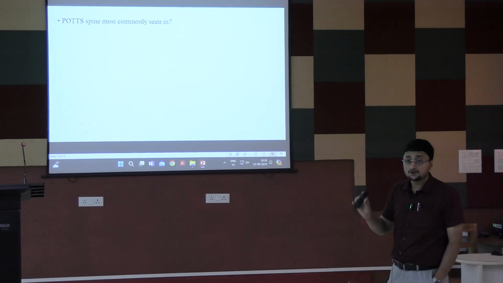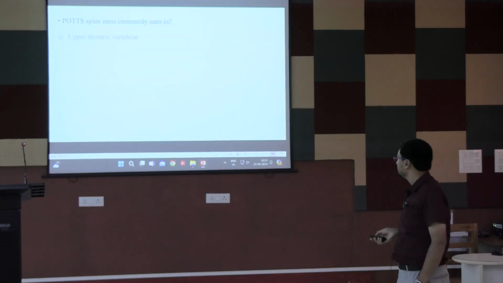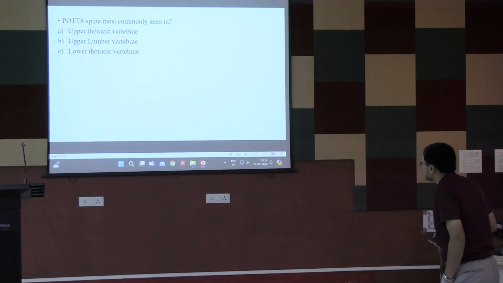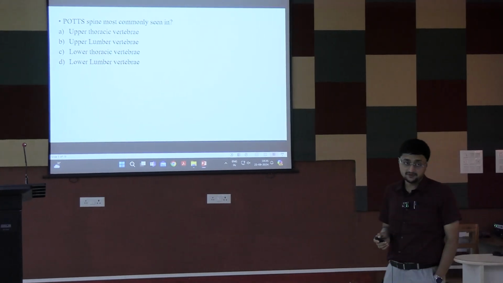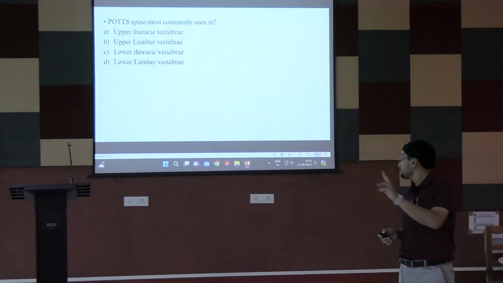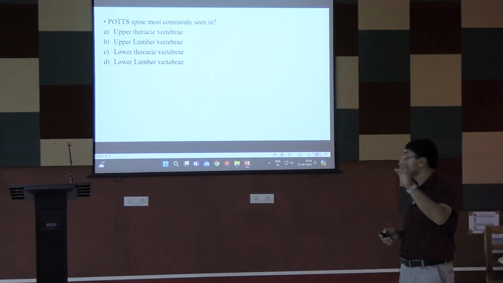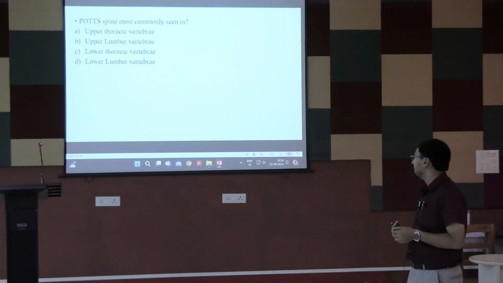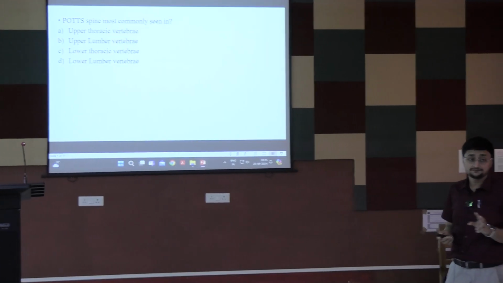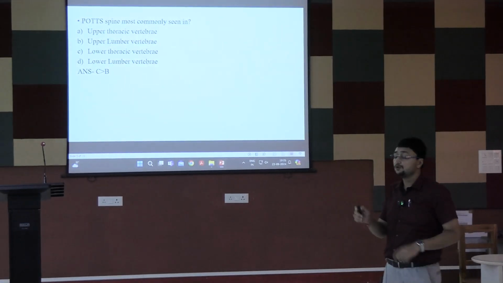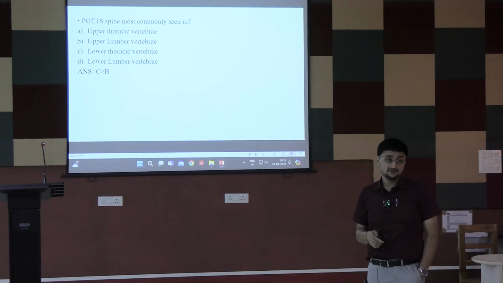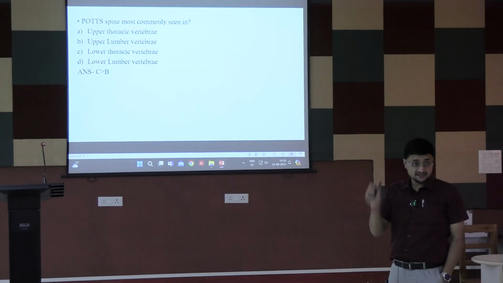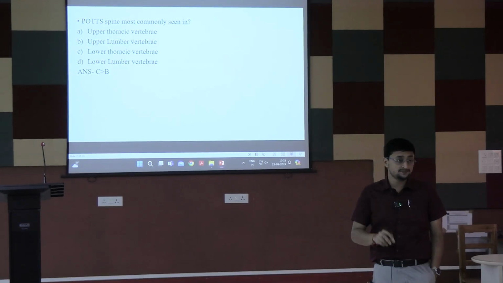Pot spine most commonly seen in upper thoracic vertebra, upper lumbar vertebra, lower thoracic vertebra, or lower lumbar vertebra. If you choose two correct options, so two, upper lumbar and lower thoracic, and only one option, C greater than B, that is lower thoracic first involved, then upper lumbar, right? So T12 is the first affected vertebra in pot spine.